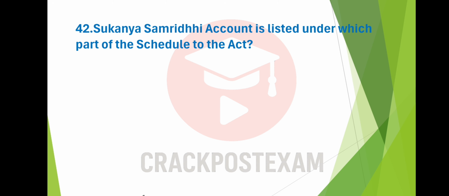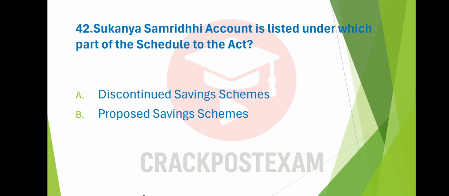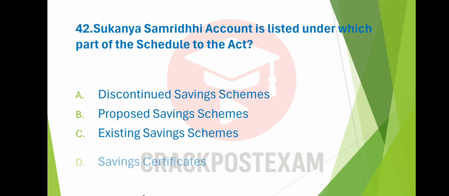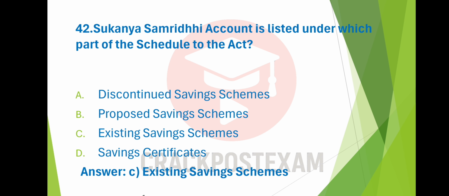Question number 42. Sukanya Samriddhi account is listed under which part of the schedule to the Act? Option A, discontinued savings schemes. Option B, proposed savings schemes. Option C, existing savings schemes. Option D, savings certificates. And the answer is option C, existing savings schemes.